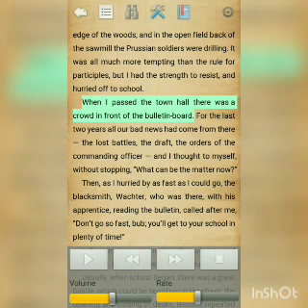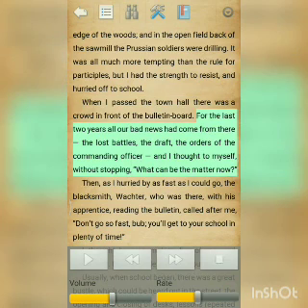The thing that came to the mind of the Frenchman was, for the last 2 years, all our bad news had come from there. The lost battles, the draft, the orders of the commanding officer, and I thought to myself, without stopping, what can be the matter now? So, for the last 2 years, because France was engaged in war, when a country is engaged in a war, you cannot expect good news, because if your opponent is stronger than you, then definitely you will expect bad news. And so it was in the case of Prussia and France.